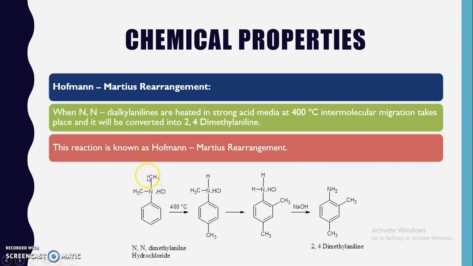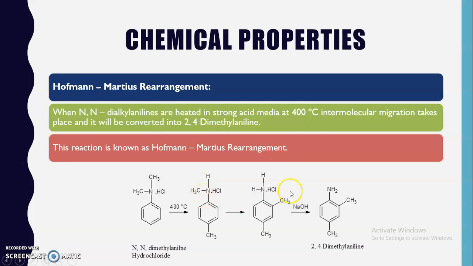When this N,N-dimethyl aniline is heated in strong acidic medium, the two alkyl groups migrate to the ortho and para positions. First, one alkyl group migrates towards the para position, and the hydrogen atom from the para position goes towards the nitrogen atom.